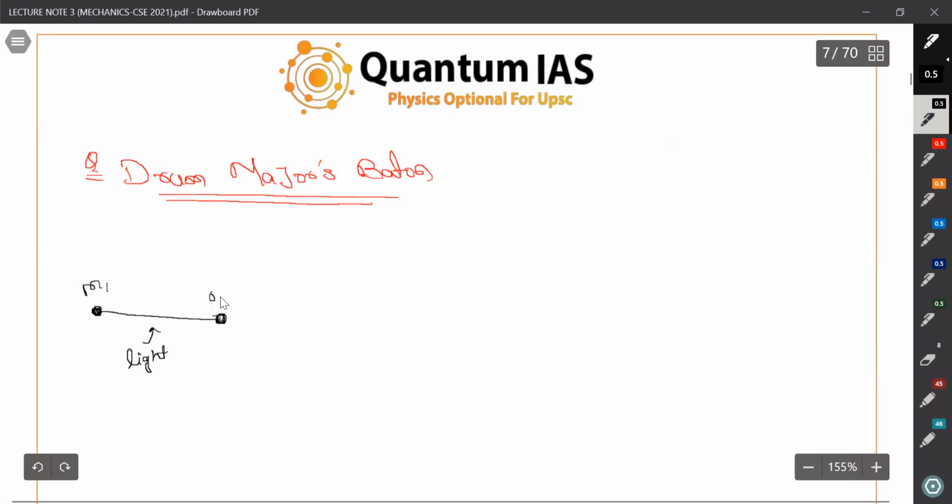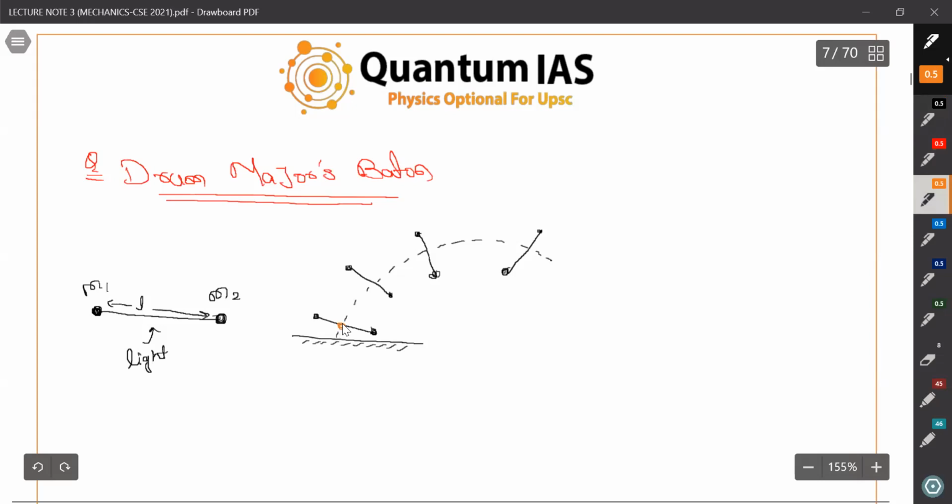This is m1, this is m2, and this is length L. If we throw this, it will follow a path maybe like this. So if you consider this point, it will move in a parabolic path.